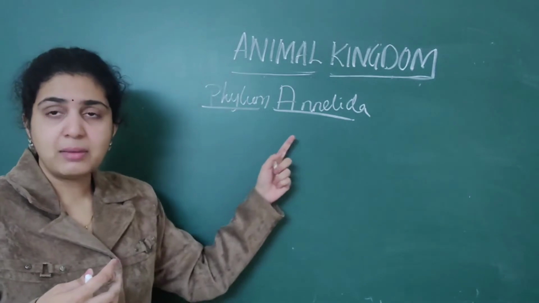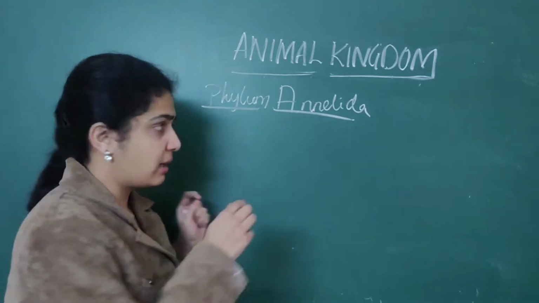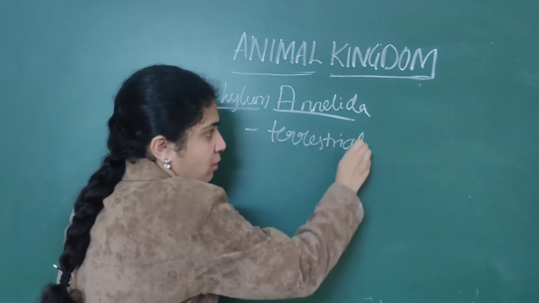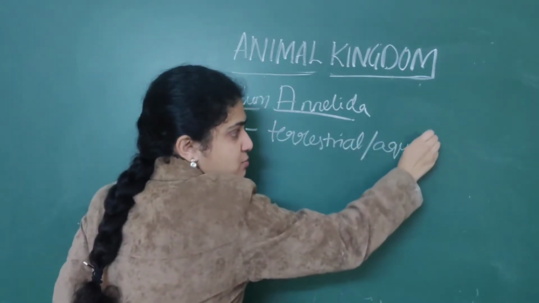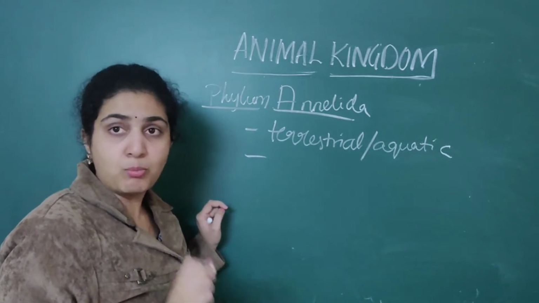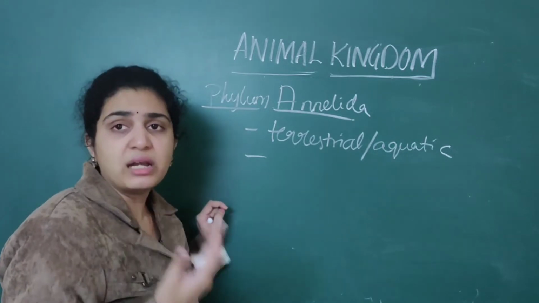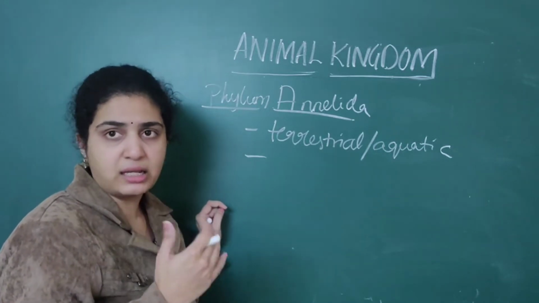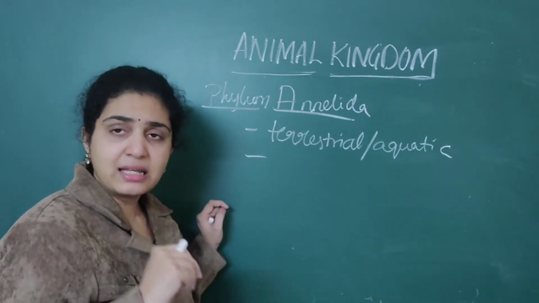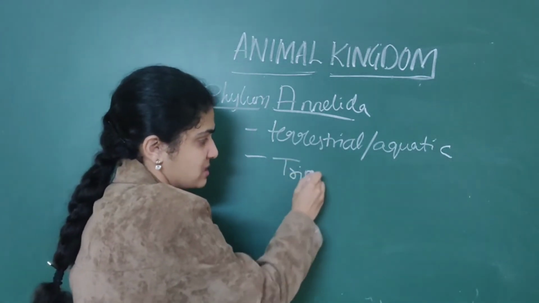In phylum Annelida, first, they are aquatic or terrestrial; both properties they exhibit. Some organisms are terrestrial, like earthworms, and Nereis and others are aquatic. So that is one important point. Next, as I told you for Platyhelminthes, they all exhibit triploblastic nature.